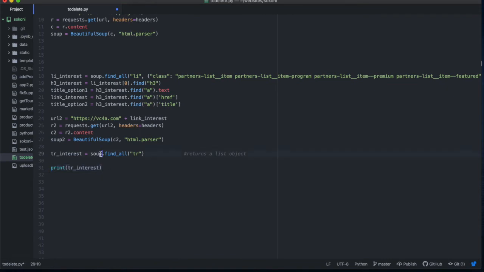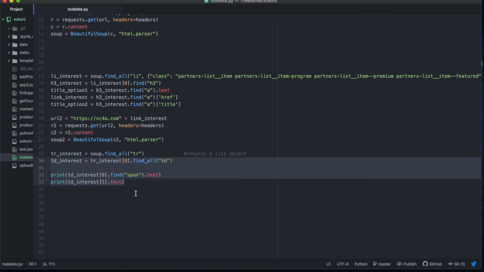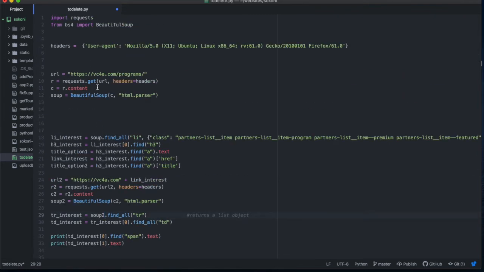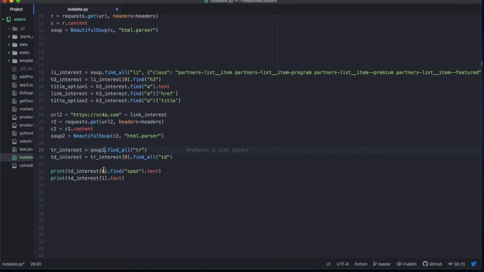Oh, sorry. Okay, that's my mistake. It should be soup2. Okay, that's why I got it wrong. All right, so there's no TRs in soup. I need to say soup2 because it's looking for the TRs in the first soup and there's no TRs, that's why. And that was my problem.